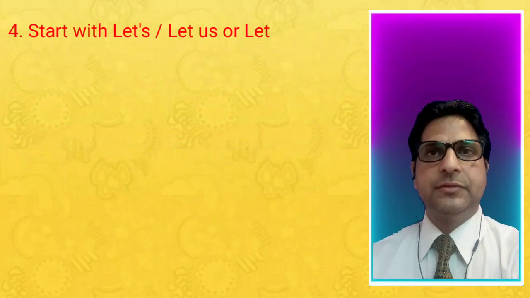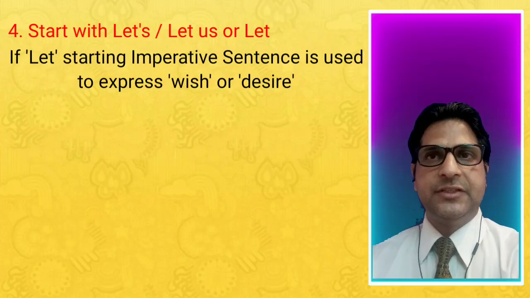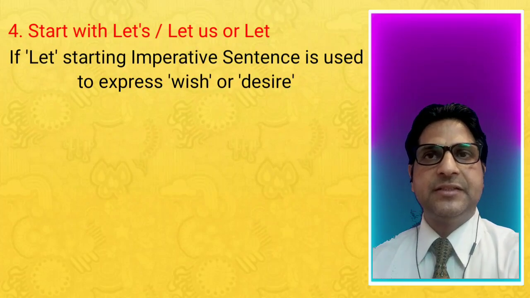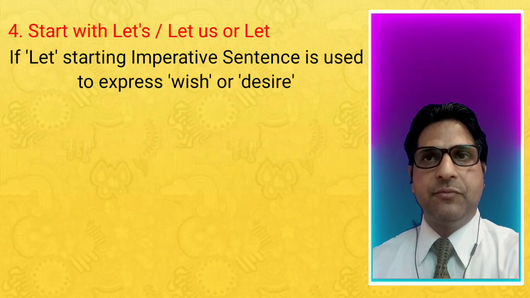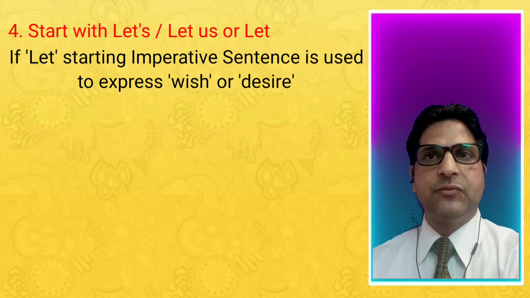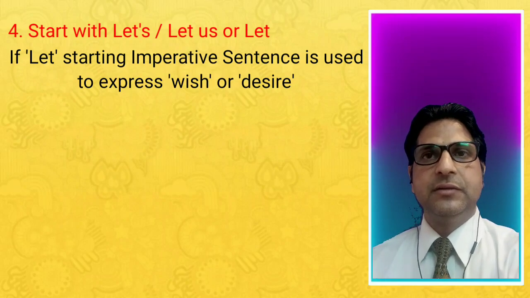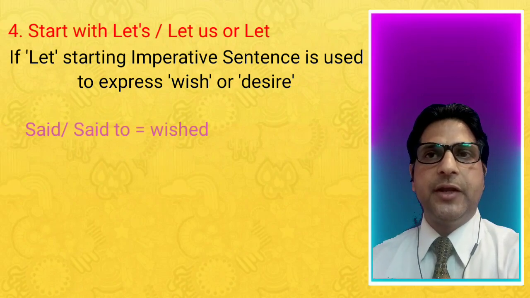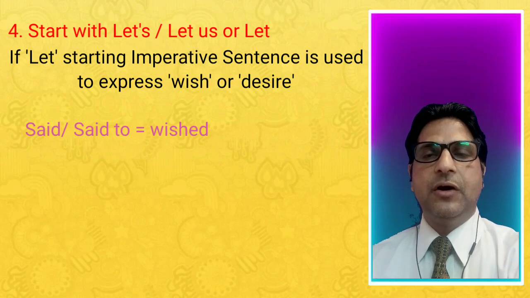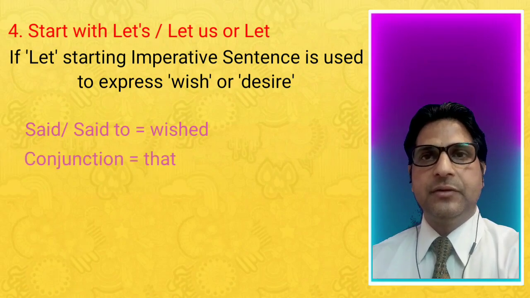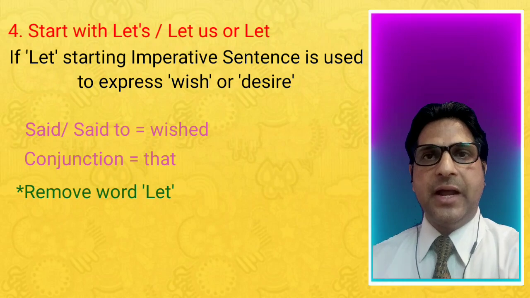Next one is if let starts an imperative sentence. It means if the sentence starts with the word let and it is used to express wish or desire. It shows wish or desire. So said or said to changes into wished, with the conjunction that. Remove the word let.